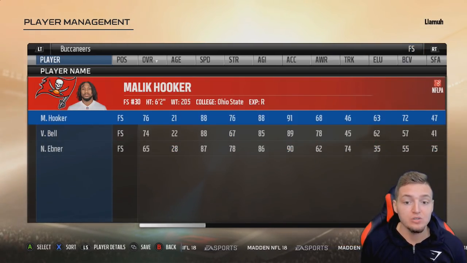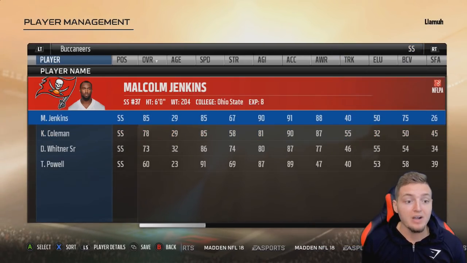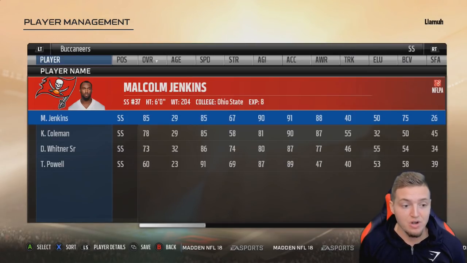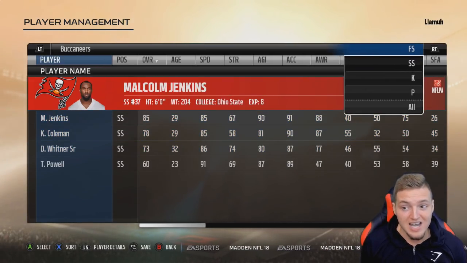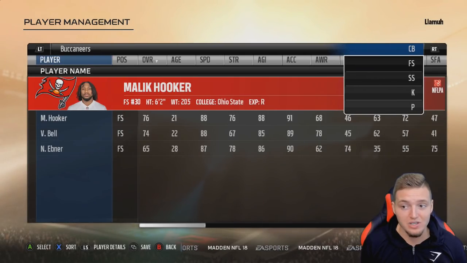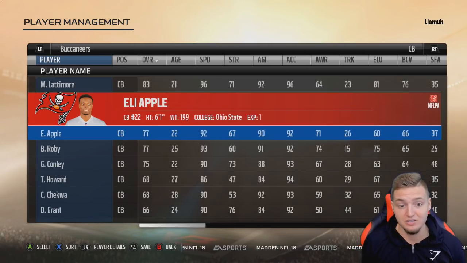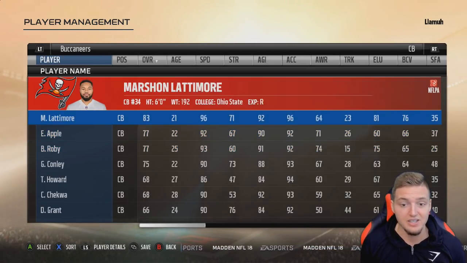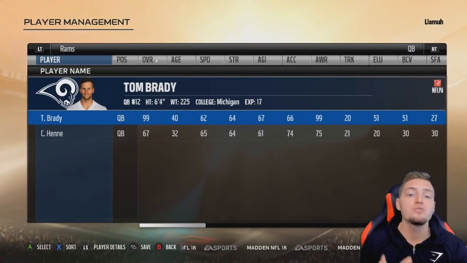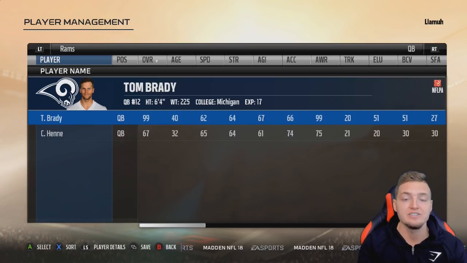Now, at free safety, Malik Hooker, also another young guy, backed up by Vonn Bell, who's also another really young guy. And Malcolm Jenkins, the veteran of the secondary, at the strong safety position, backed up by Kurt Coleman and Donte Whitner Jr. Now, if you give this Ohio State secondary 3 or 4 more years, they'd be completely locked down because almost every starter in the secondary is either in their first or second year, which is crazy.